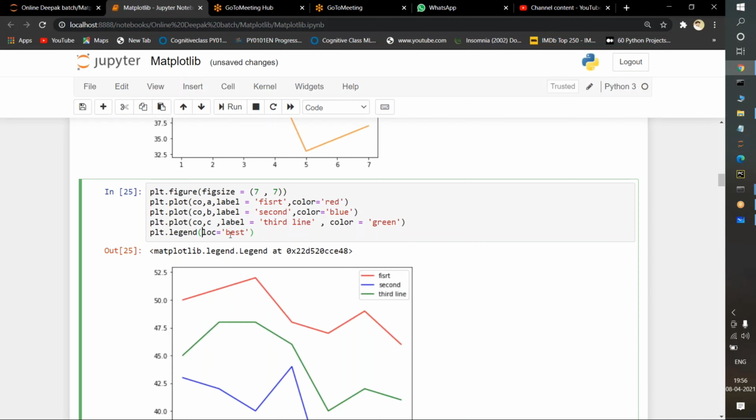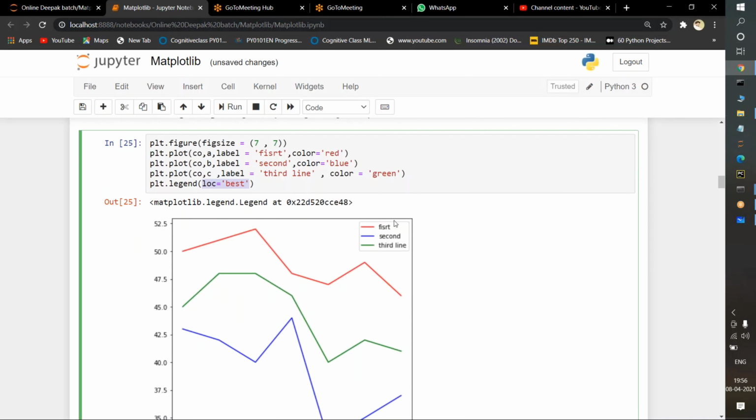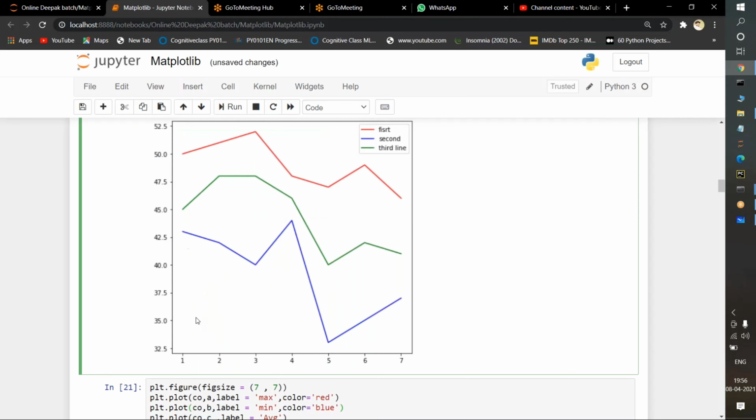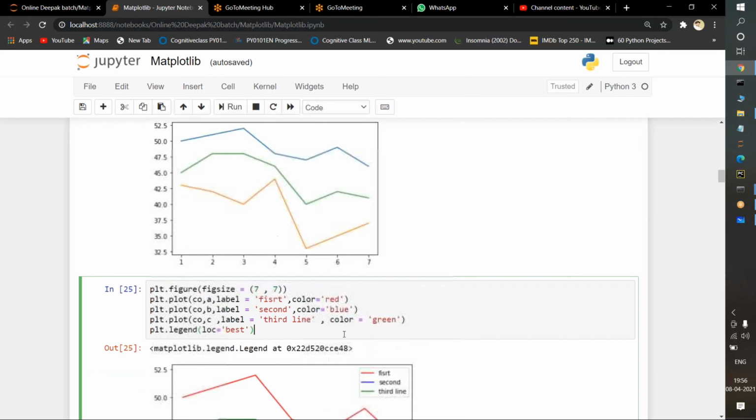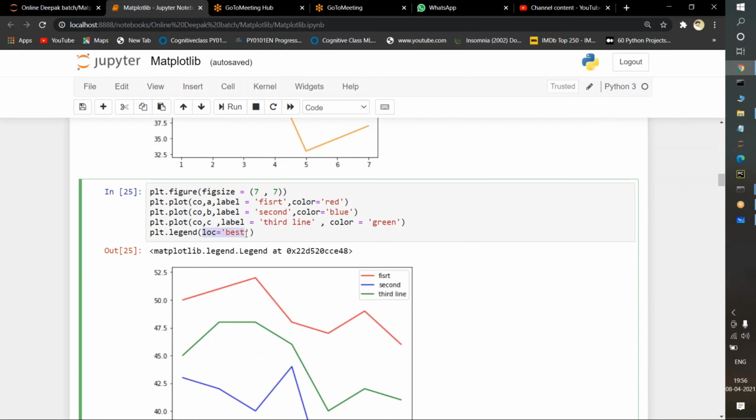Suppose this location, by default it selects wherever there are some empty spaces. By default it takes the right side or left side, wherever you want. But you can specify the particular location here. So if you want it here, it will print on the upper left corner. If you want the lower left corner, it will print there. If you want the upper right corner or lower right corner, it will print there. So wherever you want, you can specify this location. We will see how we can specify the location.